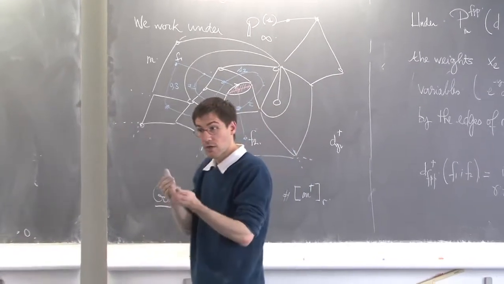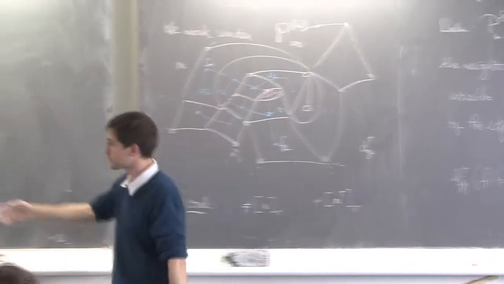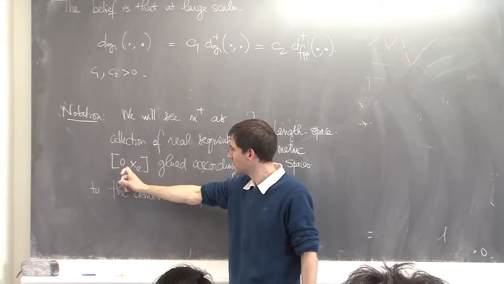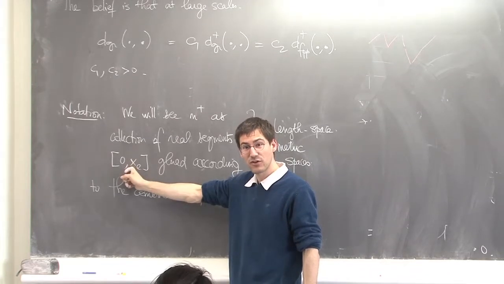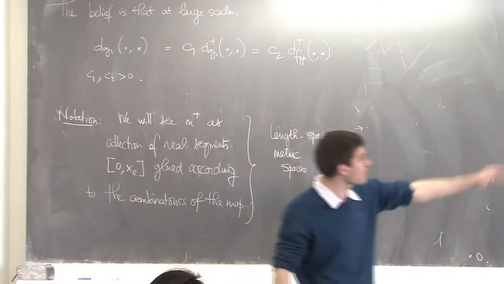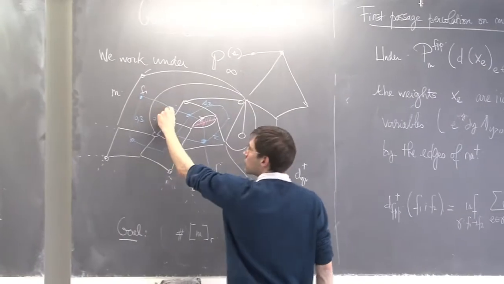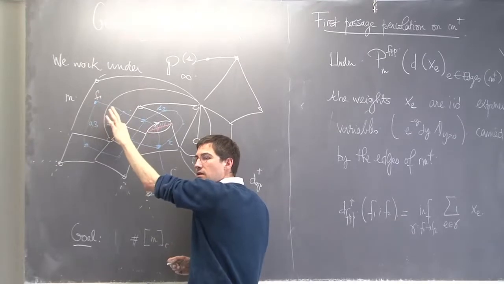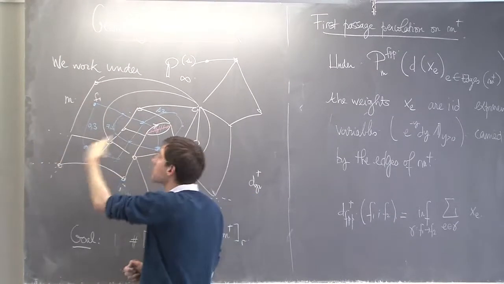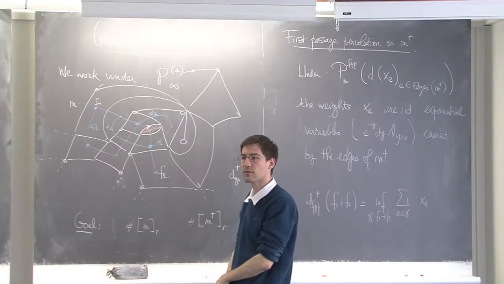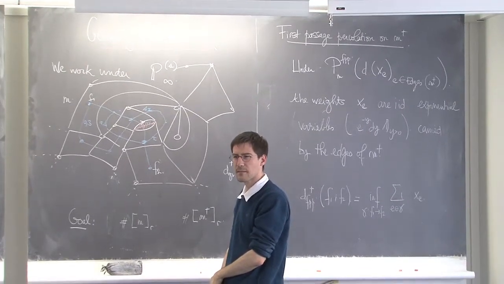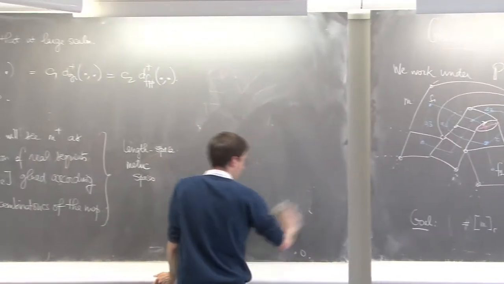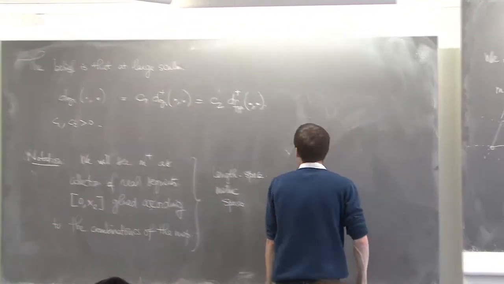If you wish, the state space is the union of these segments, and the metric is the metric you imagine. You glue the endpoints, and inside a segment you use the metric of the segment, and then you take the infimum over paths. Does that make sense? It will be a bit clearer when I introduce the ball of radius t.